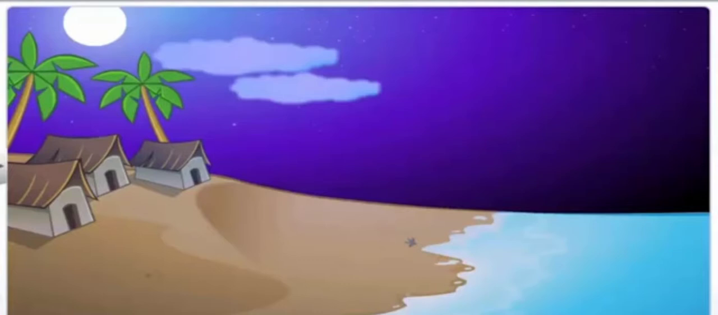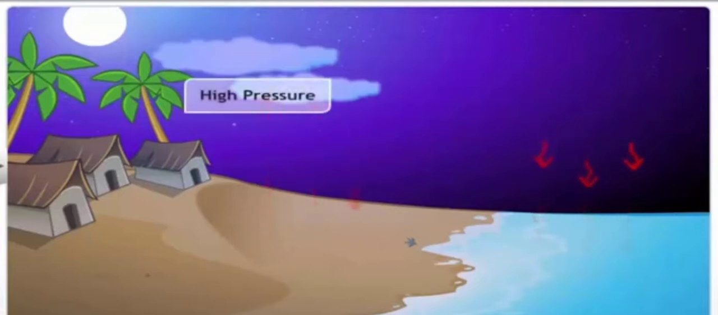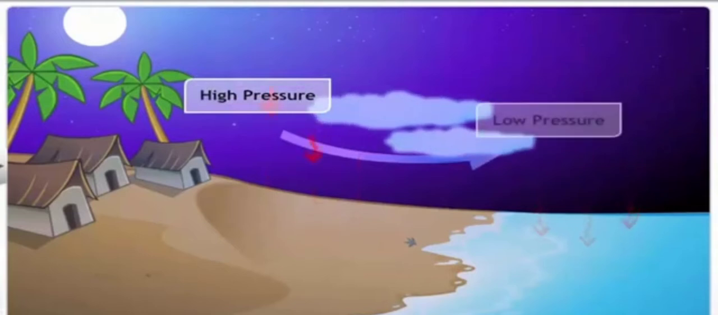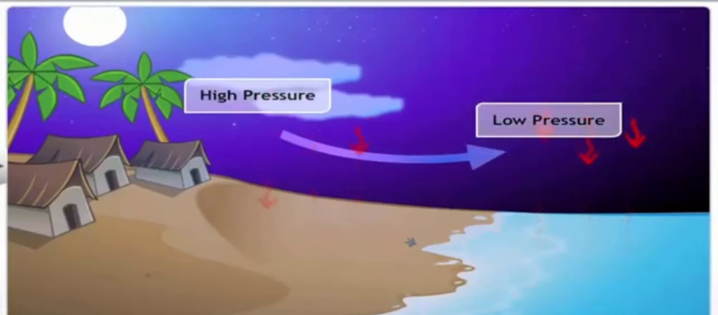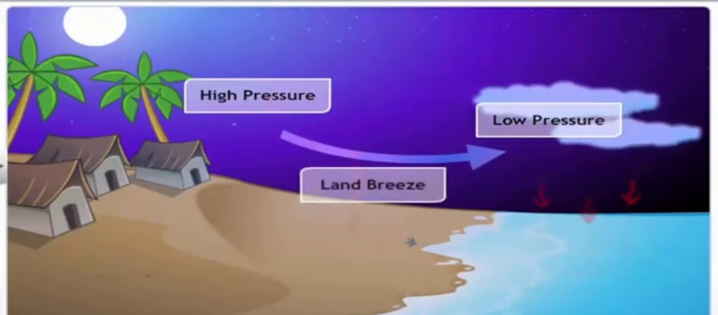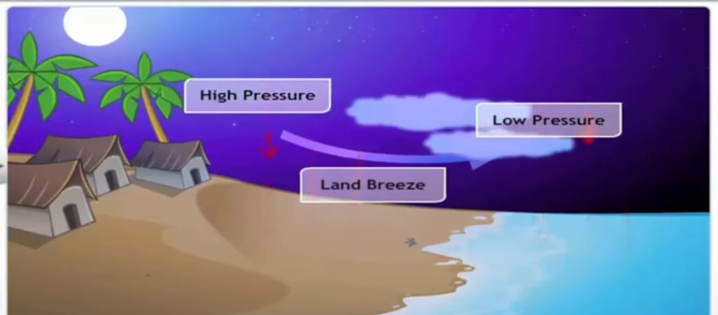At night, since soil cools faster during the night, the air above the land is cooler than the air above the sea. This causes air to move from a high pressure area, that is from the land, to a low pressure area over the sea, creating a land breeze.